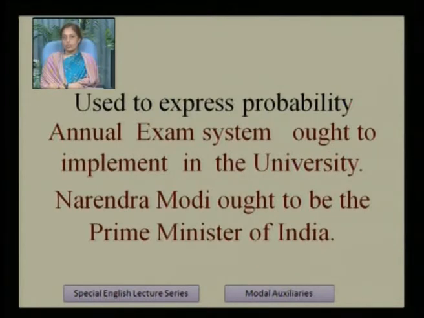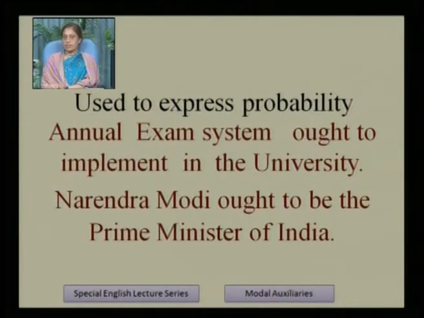Ought is used to express probability. If we have to express probability, then we use ought. Annual exam system ought to implement in the university. Narendra Modi ought to be the Prime Minister of India. In both these sentences, probability is clear.